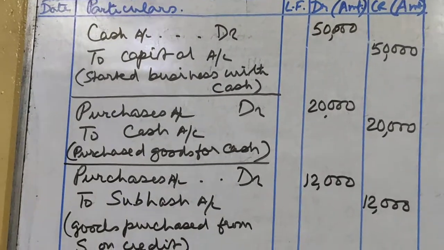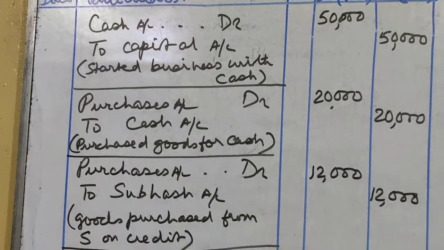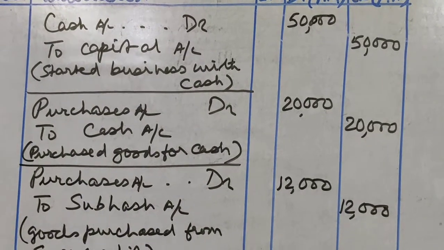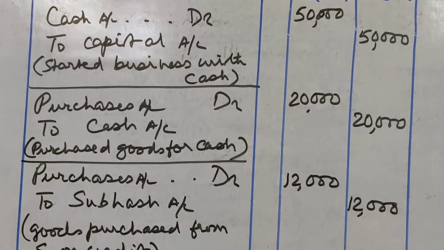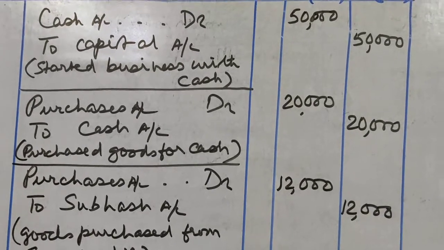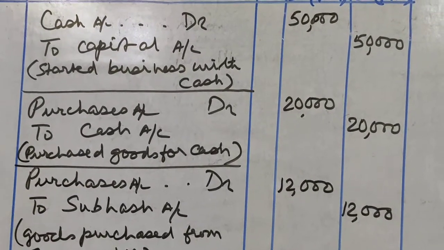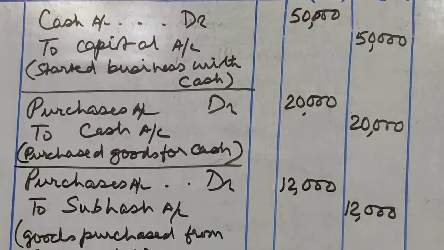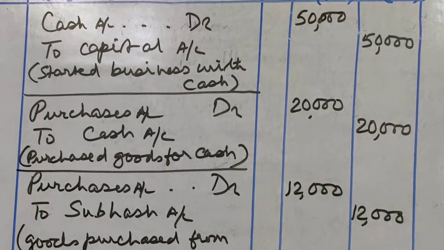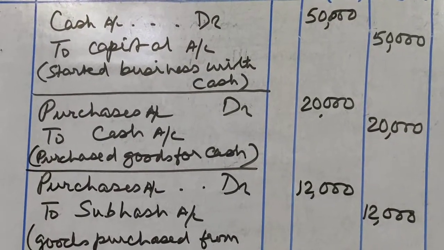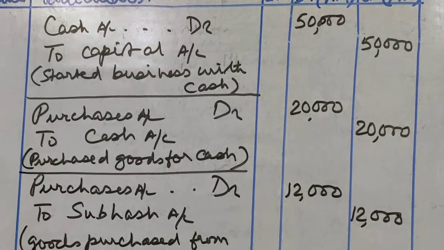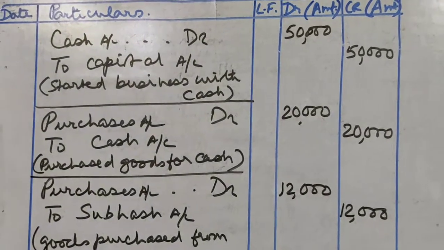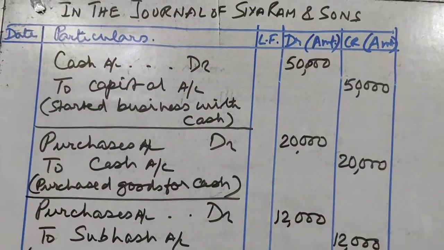And after that, in bracket we will write a short note about the transaction. So here I have written in bracket, started business with cash. This note which is written after the journal entry is known as narration. So you can write it in your own manner, whatever manner you want to write, but it should convey the meaning of the transaction. So you can write it Siaram started business with cash or whatever suits you, but it should convey the meaning.